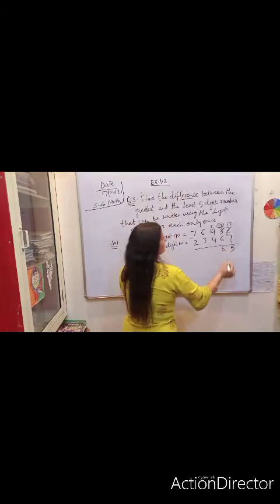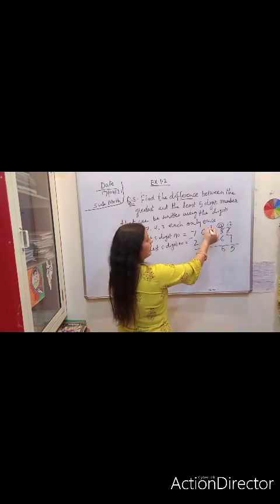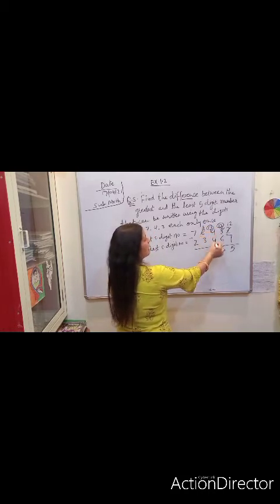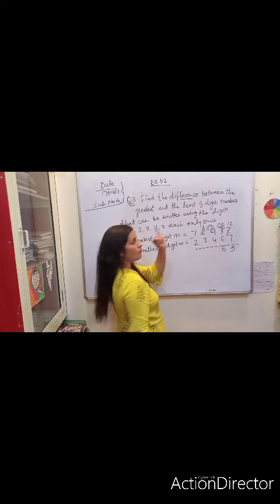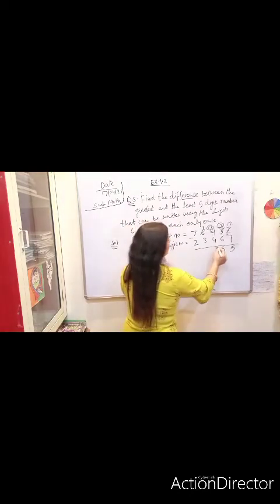6. Now you can see here 3. 4 cannot be subtracted from 3. Again carry forward. It will become 13 and it will be 5. Now subtract 4 from 13: 5, 6, 7, 8, 9, 10, 11, 12, 13. 9.